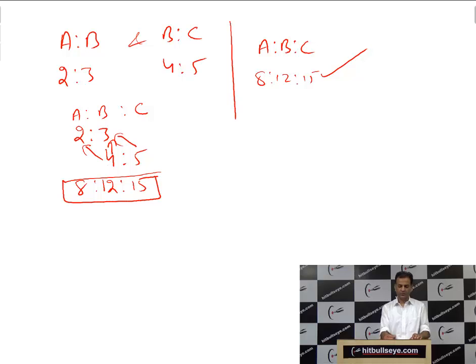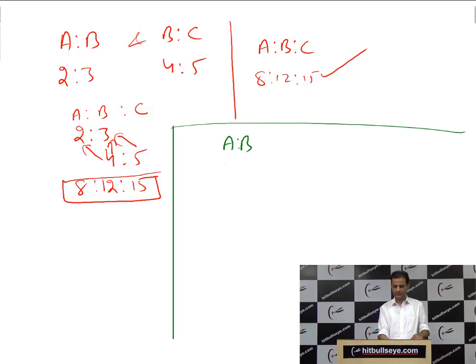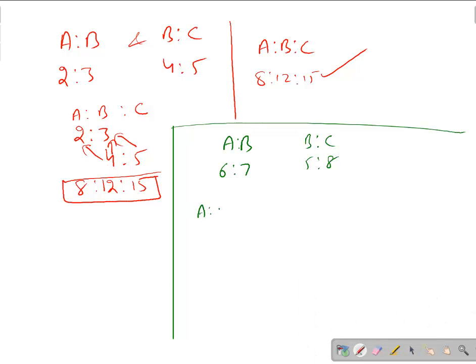Let us do another example, students. If I say A ratio B is 6 ratio 7 and B ratio C is 5 ratio 8, what is A ratio B ratio C? Same process: 5 into 6 will be 30, 5 into 7 will be 35, and 8 into 7 will be 56. So we have converted this into a single ratio, 30 ratio 35 ratio 56.